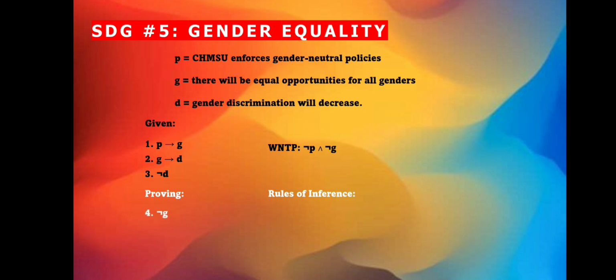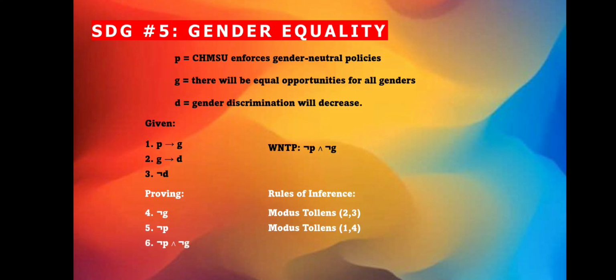First, we apply modus tollens to premise 2 and 3. From this, we can conclude the negation of G. This tells us that there will not be equal opportunities for all genders. Next, we'll apply modus tollens again to premise 1 and to our newly concluded 4. From this, we can conclude the negation of P. This tells us that KAMSU does not enforce gender-neutral policies.